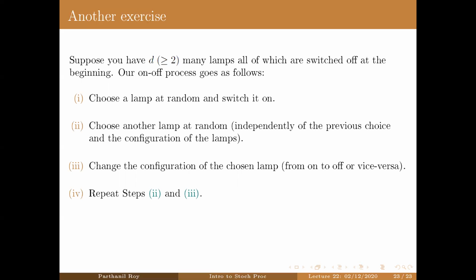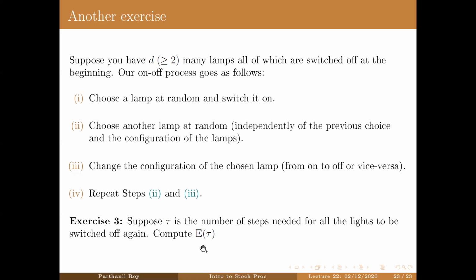Since this is a finite state space Markov chain, and also irreducible, it is positive recurrent. In particular, it has a unique stationary distribution. We have already computed its stationary distribution with the help of reversibility. So use that to compute the expected time to return to its initial state. Namely, let tau be the number of steps needed for all the lamps to be switched off again.